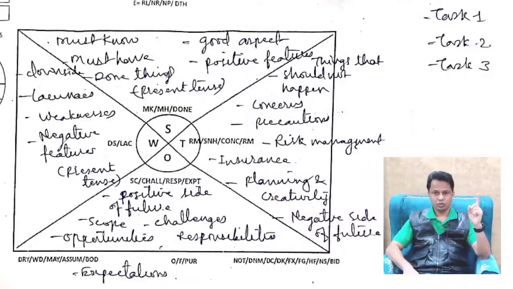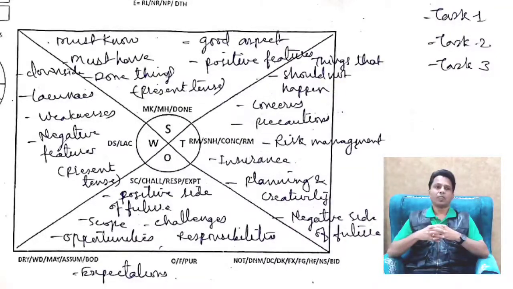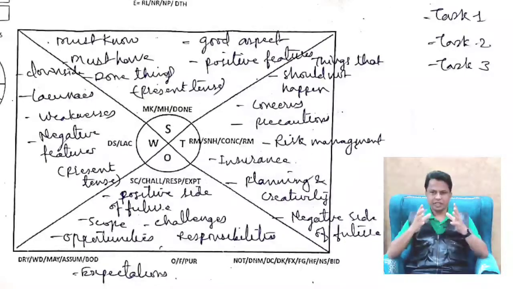So, what is the goodness aspect of that thing, what are the positive features of that particular thing. It talks about all the good features about that XYZ thing, event, or whatever it is that you are analyzing in the present context.